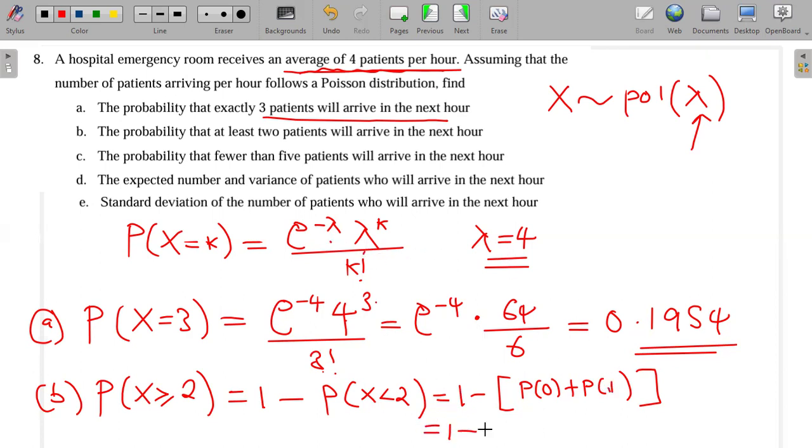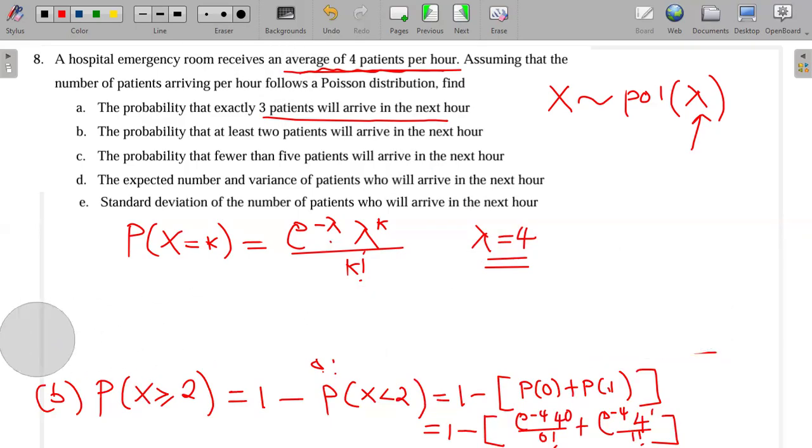So this would be 1 minus, the probability that x is equal to 0, e to the power minus 4 times 4 to the power 0 over 0 factorial, plus e to the power minus 4 times 4 to the power 1 over 1 factorial. So the probability that x is greater than or equal to 2 will be equal to 1 minus this. Now I can find this on my calculator.